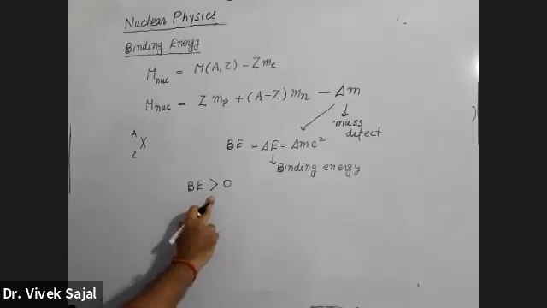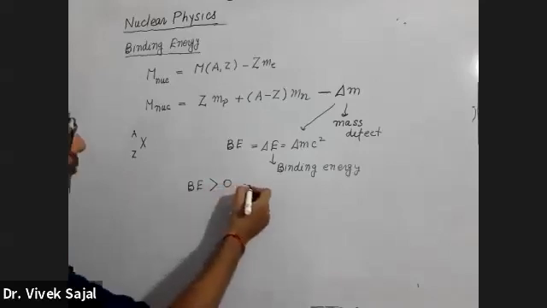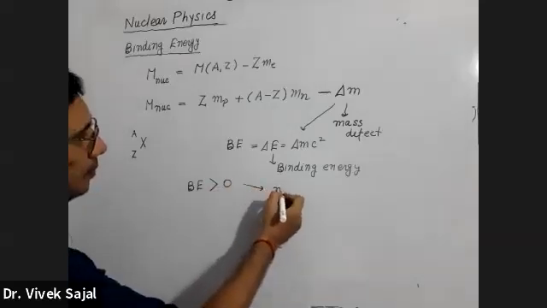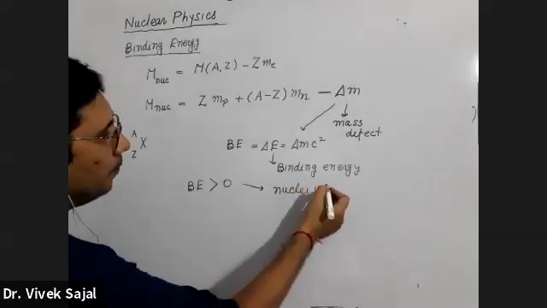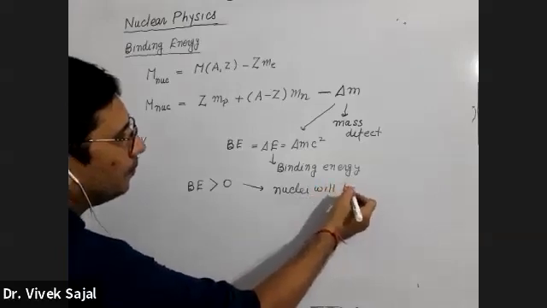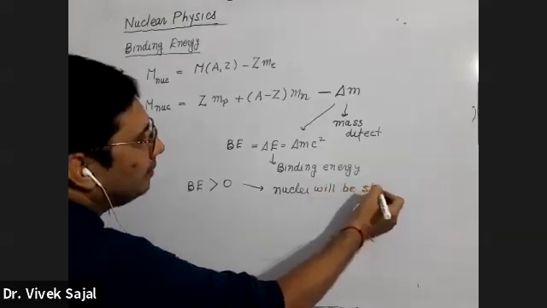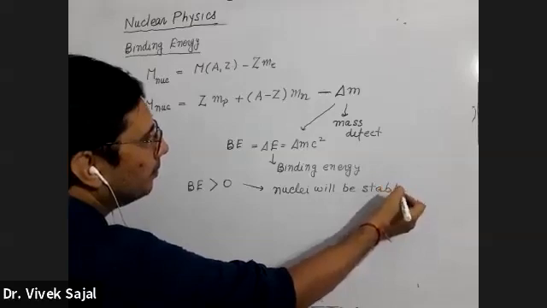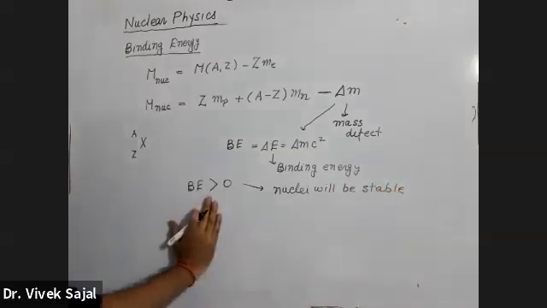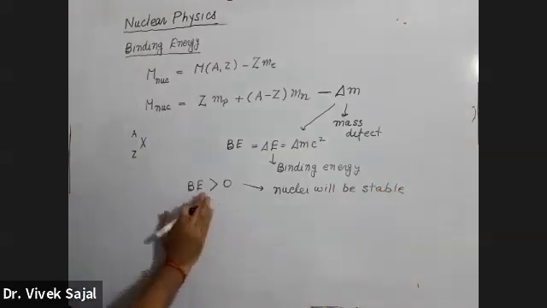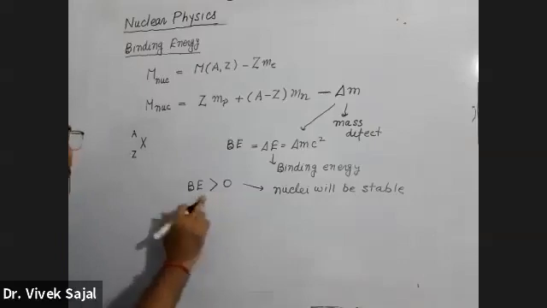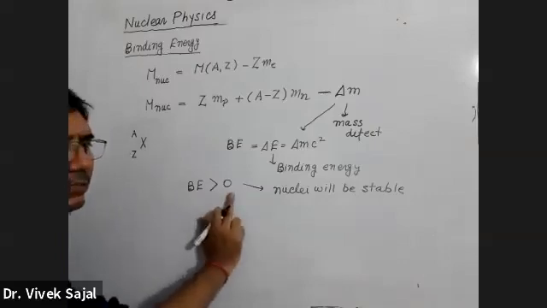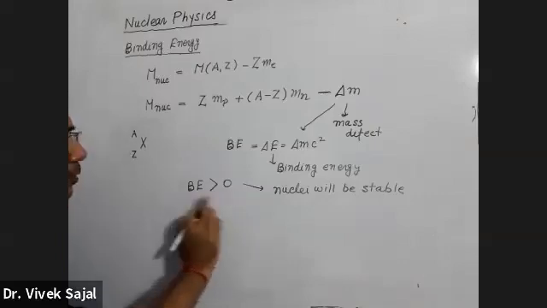Whenever binding energy is positive, that nuclei will be stable. Why will this nuclei be stable? Because during the formation of the nuclei, this much amount of energy, the binding energy, is released.